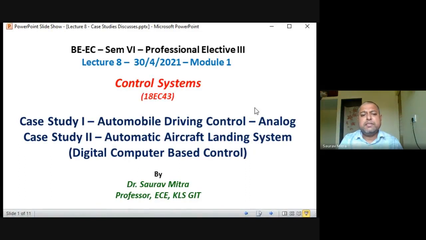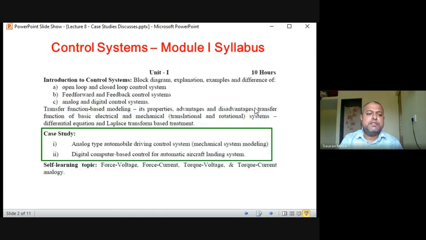Okay, so let us see the first type. Two controls are there. The first type is automobile driving control. So this is your syllabus. We have so far seen the first three types of differences: the transfer function based modeling, property, advantage, disadvantage, what is electrical and mechanical. In mechanical there are translational as well as rotational, and all the transfer function based modeling we have done. First we found the differential equation, and then we took the Laplace transform of that. Output S divided by input S, we found the transfer function. So at least some or the other thing we have done from all these topics.